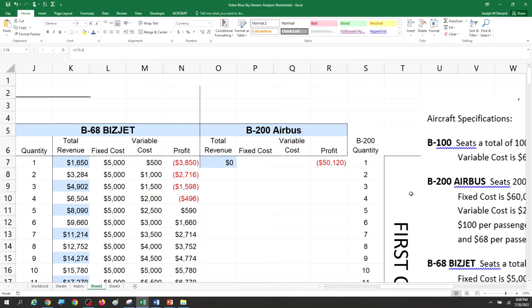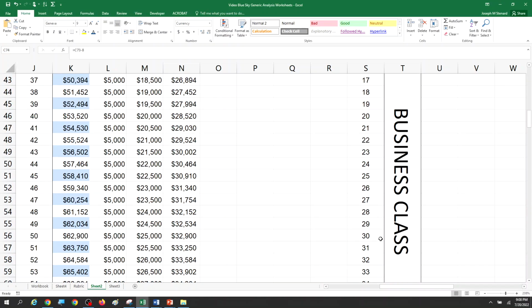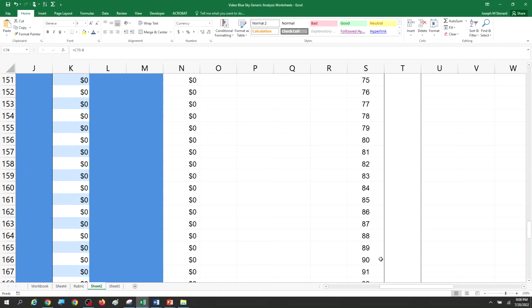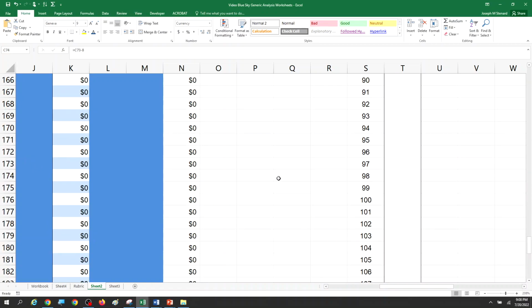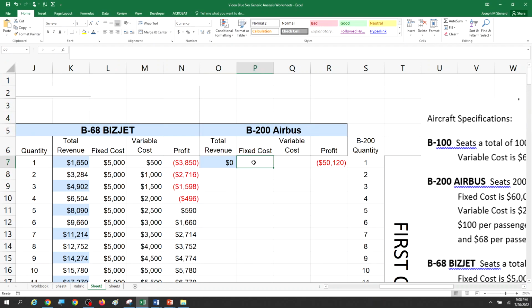This is the main reason I made this video. So you can see the first 20 passengers are first class, the next 50 passengers are business class, and the next 130 seats are in the coach class section. But fixed costs are going to stay $60,000 all the way down.